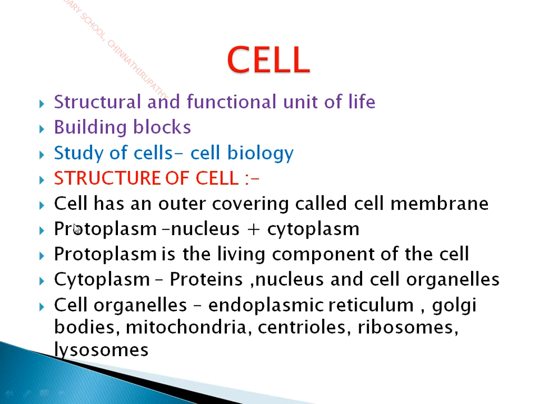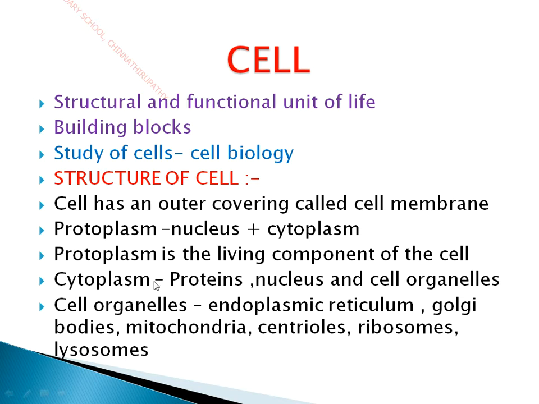Okay, so inside you can see the protoplasm. The protoplasm is made up of the nucleus and cytoplasm. So nucleus plus cytoplasm contribute to the protoplasm, which is the living component of the cell. Since it is doing all the living functions, all the metabolic functions, it is in a living condition. So all the functions of mitochondria, Golgi apparatus, endoplasmic reticulum, and ribosomes are done in this protoplasm. Since it is in a living condition, the protoplasm is the living component of the cell.